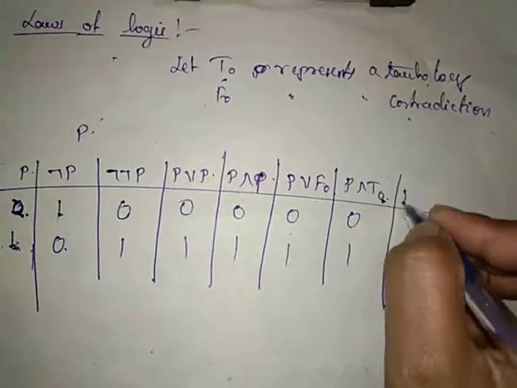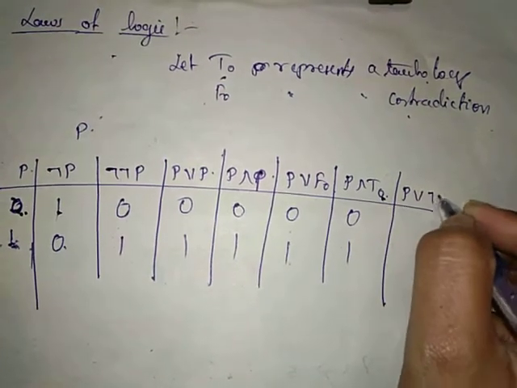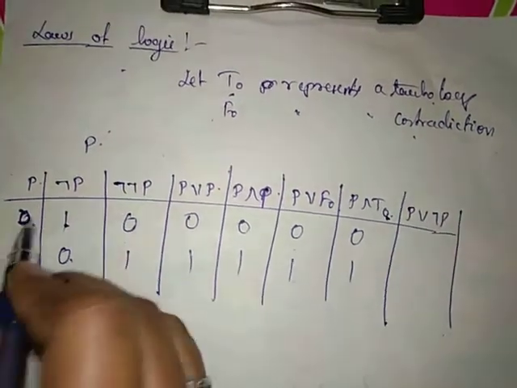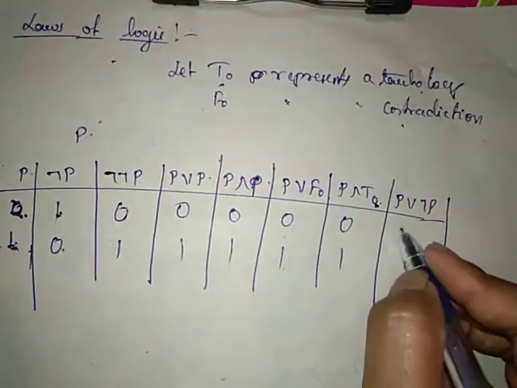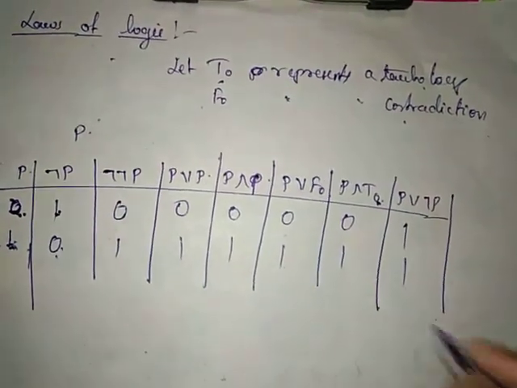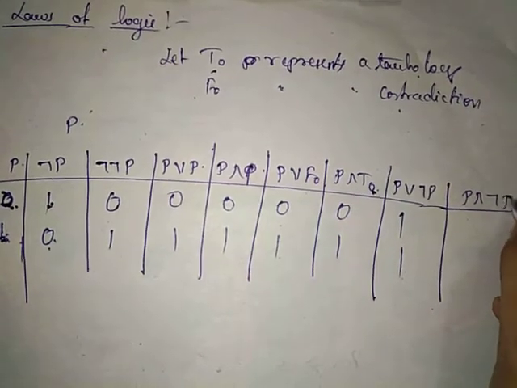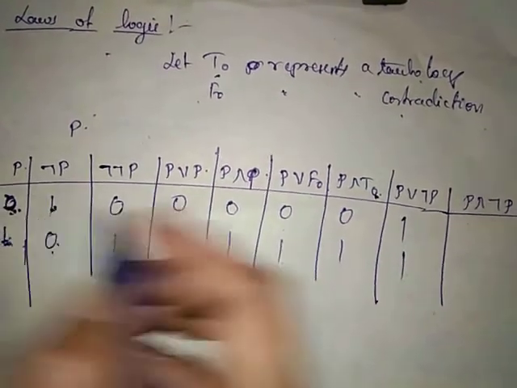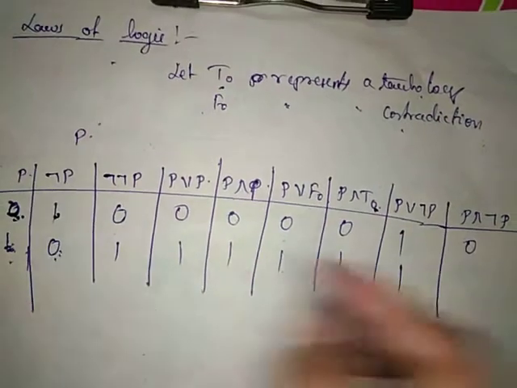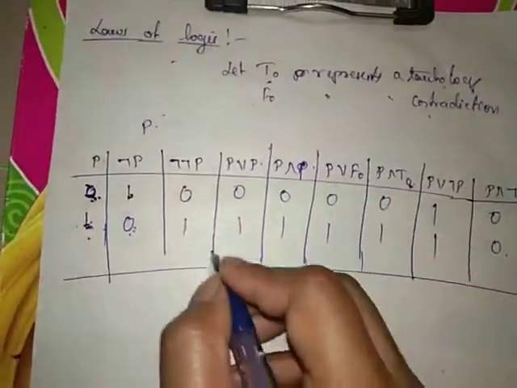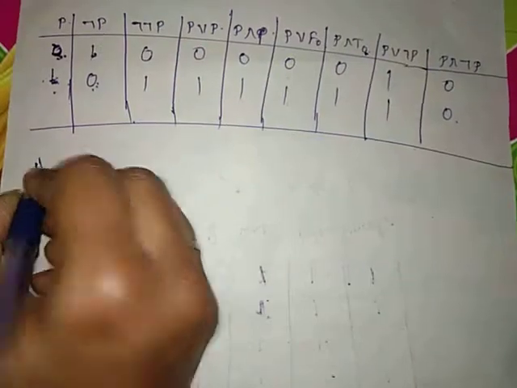Now see P or negation of P: 0 or 1 is 1, 1 or 0 is 1. Now see P and negation of P: 0 and 1, 1 and 0. By using this truth table for the proposition P, we stated some laws here.